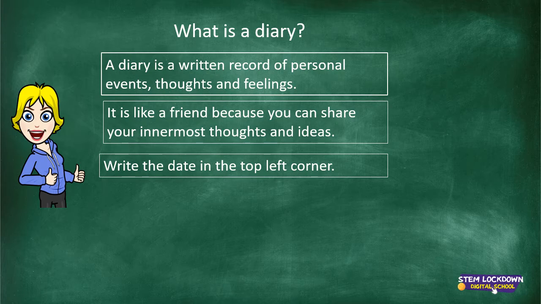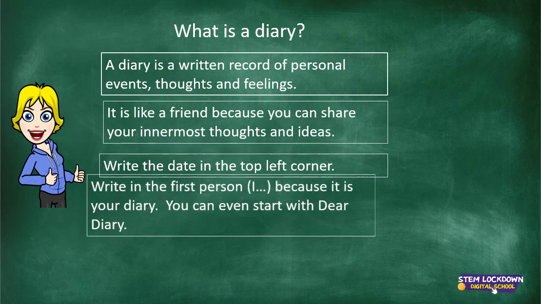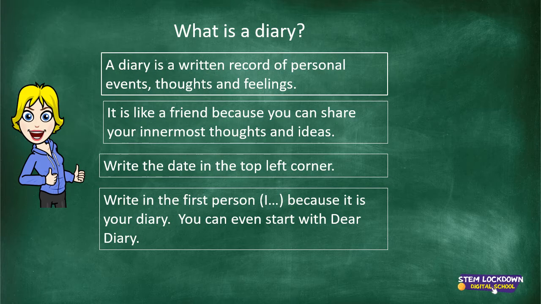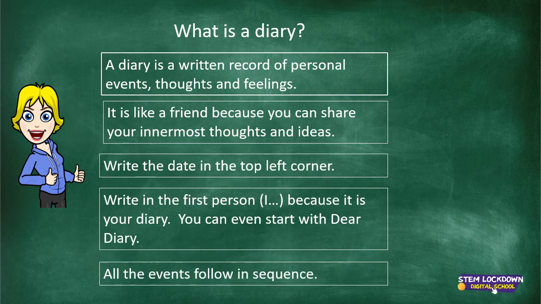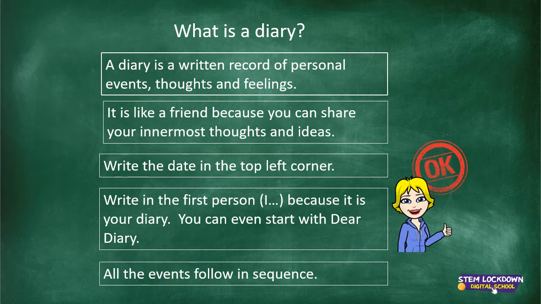You write the date in the top left corner. Then after that you write in the first person, I, because it's your diary. You can even start with Dear Diary to make it feel as though you're writing to an unknown friend that understands you. All the events follow in sequence. Got it? Great.